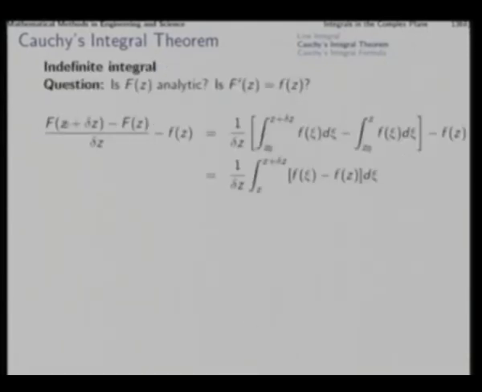So, capital F of z plus delta z is this integral evaluated from z0 to this point, and capital F of z is here, that is, the argument of the function appears only in the upper limit of the definite integral, okay, and everything else is the same. Now, here since f is analytic, the integral from z0 to this minus z0 to this will turn out to be the integral of f from z to z plus delta z, from the difference of the two.